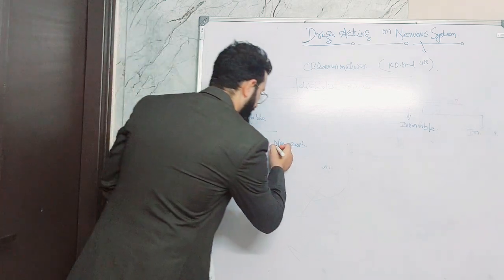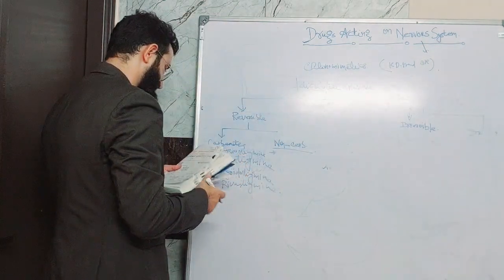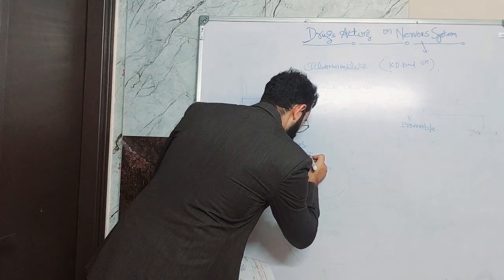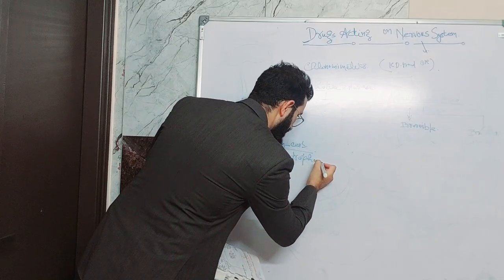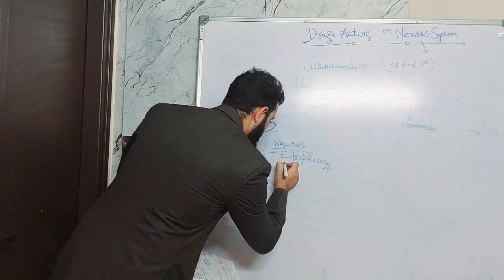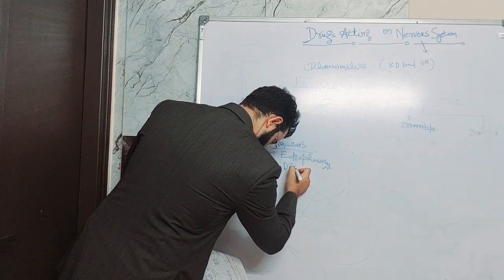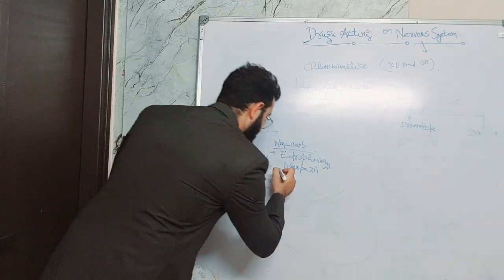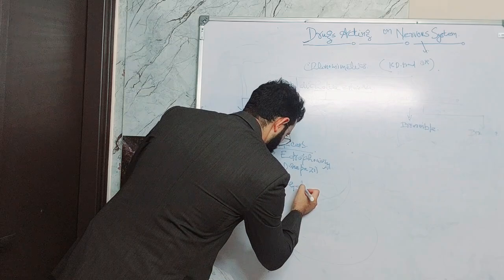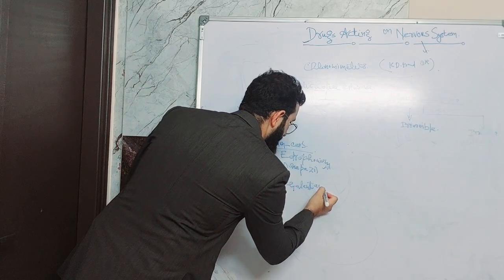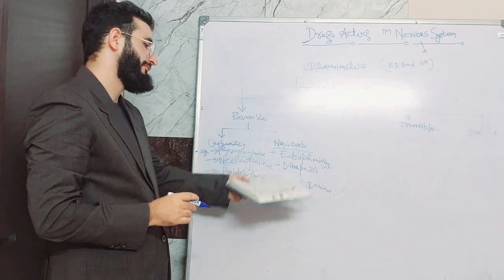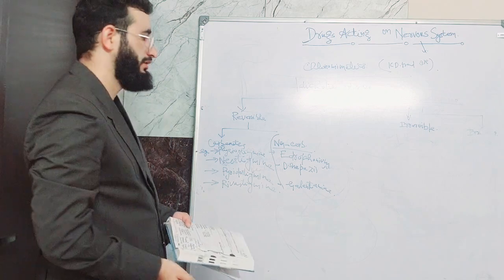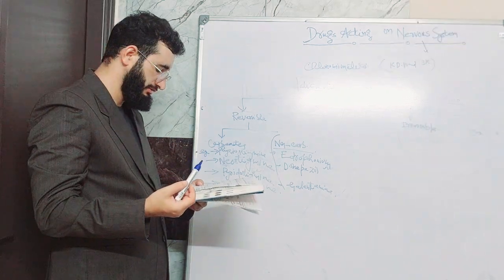In non-carbamates we have examples: edrophonium, donepezil, and galantamine. These non-carbamate drugs are used in Alzheimer's disease, or we can say Alzheimer's disorder.